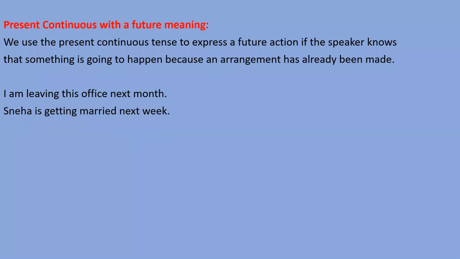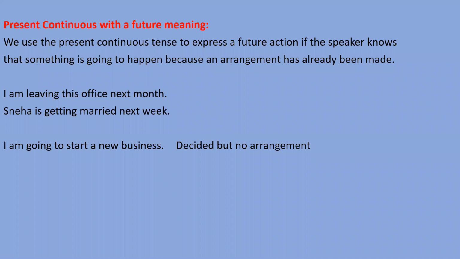Sneha is getting married next week. Means she has made some arrangement and she has planned something. That's why we can use here present continuous tense, right? So simply we can understand, dear students, when we have planning regarding the near future, and we have made some arrangement regarding that planning, then we can use present continuous tense for the future meaning.